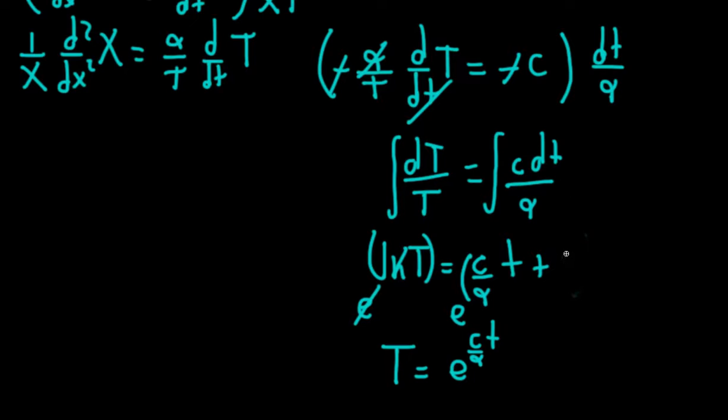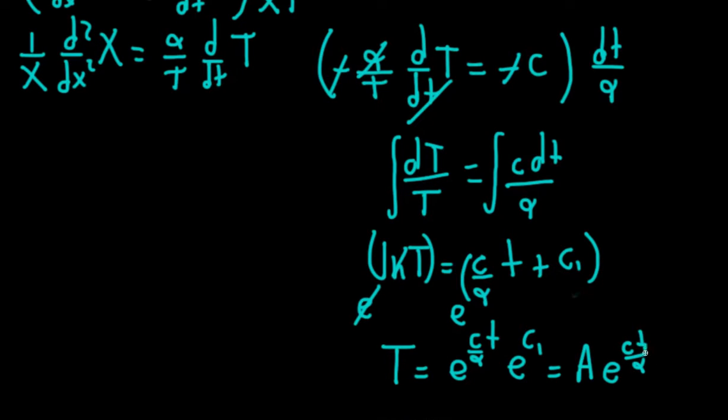This should be plus some, just c1, just so there's no confusion with this other c. And here I just have e to the c1, but e is a constant, c1 is a constant. So let's call this whole constant just a times e to the c times t over alpha.